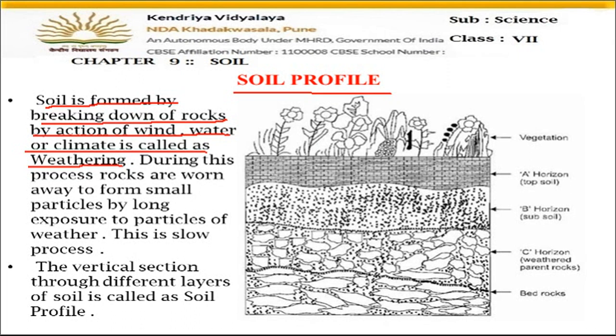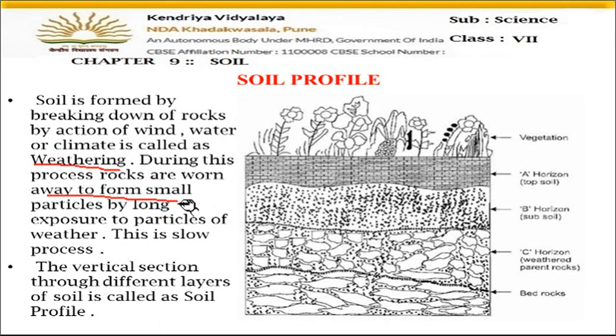And this breaking of rocks into small pieces with the help of wind, water, climate, this process is called weathering. So the question comes, what is weathering? What you will write: weathering is the process of breaking of rocks into small pieces with the help of wind, water, climate. During this process, rocks are worn away to form small particles. But this is a very slow process. It will not complete within one month or one year. It will take millions of years.